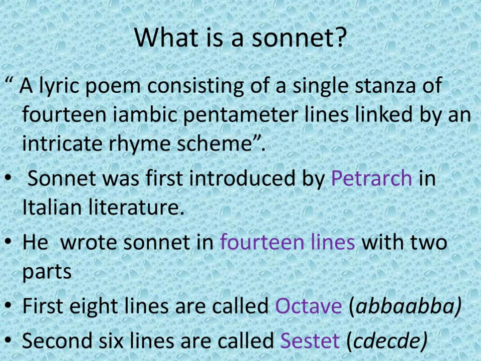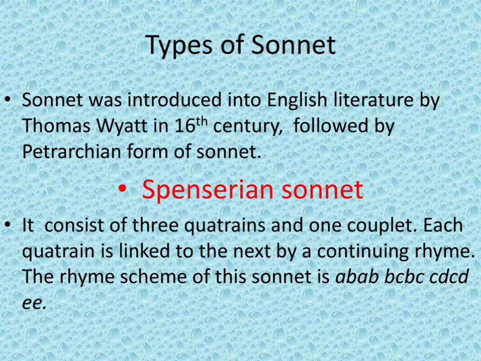Sonnets first originated in Italian literature, and it is Petrarch who introduced sonnets into Italian literature. He wrote sonnets in 14 lines with 2 parts. The first part is the octave, which consists of the first 8 lines of the sonnet, and the second part is the sestet, which comprises the second 6 lines in a sonnet. In the 16th century, it is Thomas Wyatt who introduced sonnets into English literature.